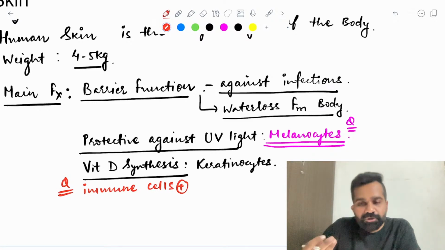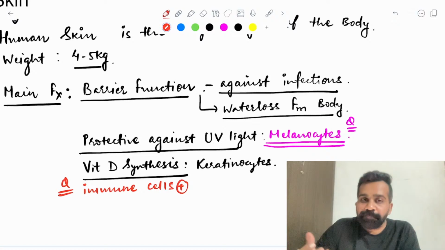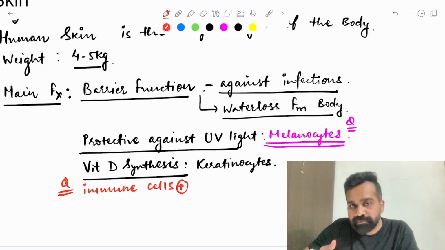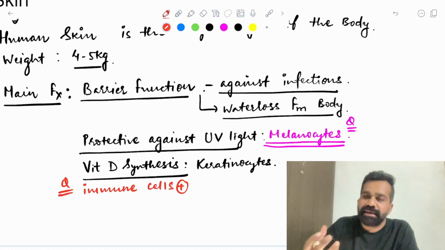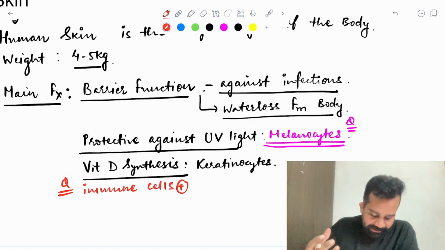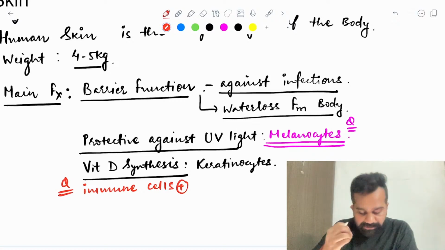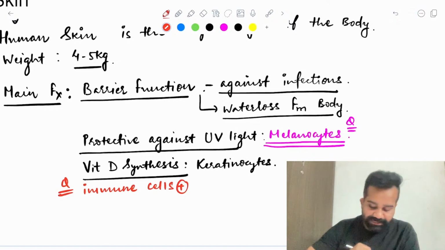So in pathology you will be learning that in the liver there are antigen presenting cells, right? Every organ has its own antigen presenting cell. Like this, skin also has some antigen presenting cells.